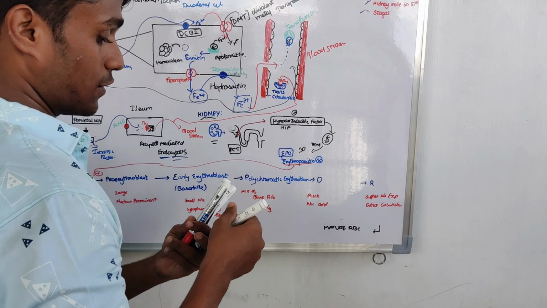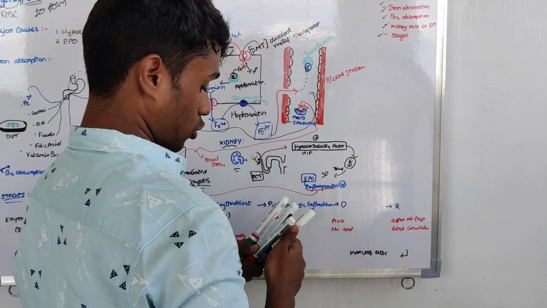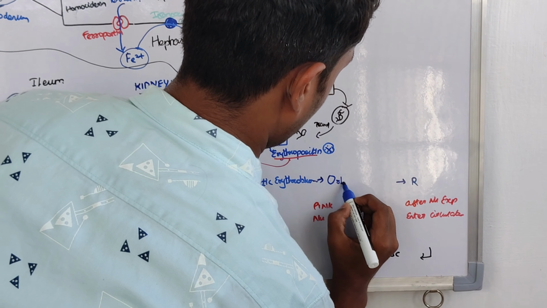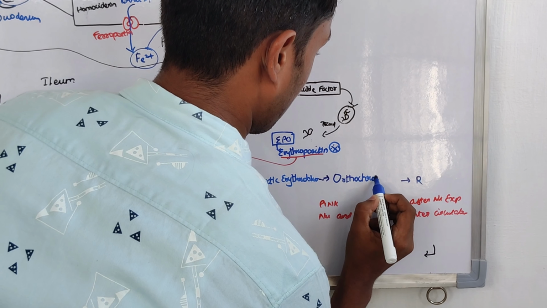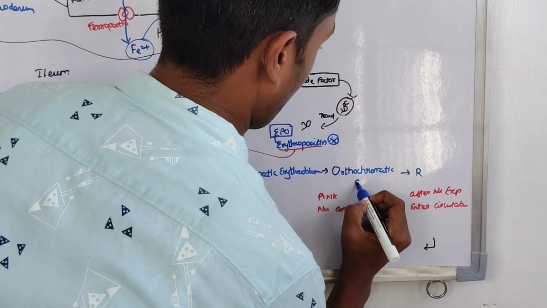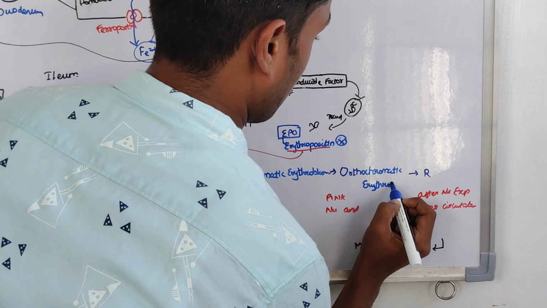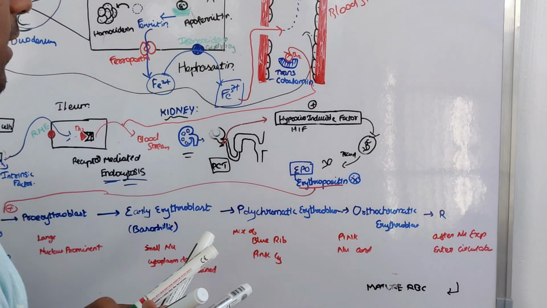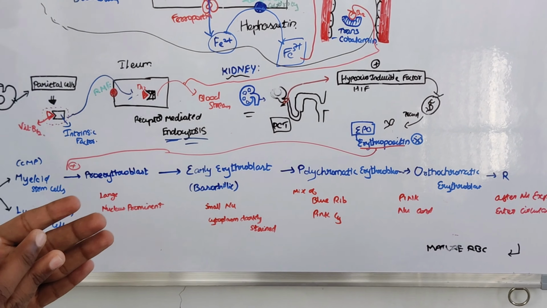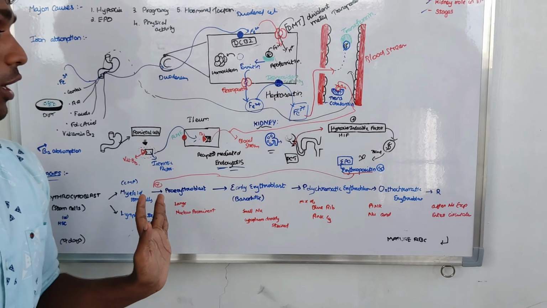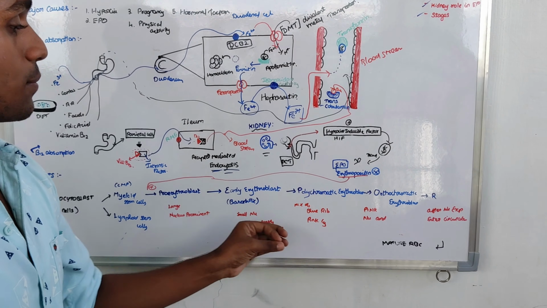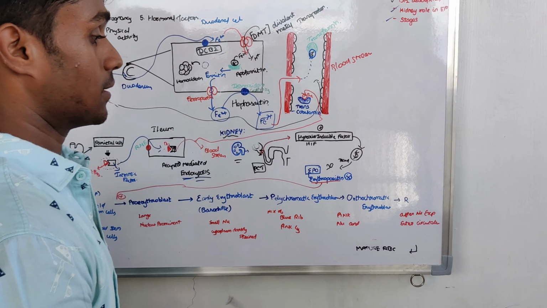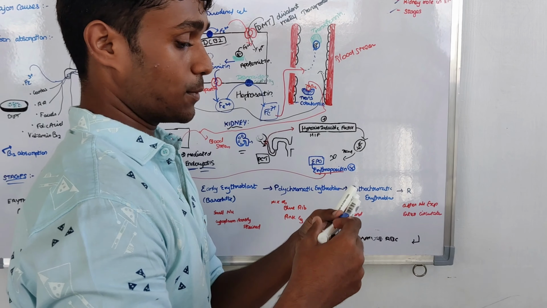Polychromatic erythroblast is transformed into orthochromatic erythroblast. This orthochromatic erythroblast is pink in color. The nucleus is almost deeply condensed. Earlier there was a prominent nucleus, then it progressively degenerates, getting smaller and smaller. It is almost condensed. In reticulocytes, the nucleus is completely absent. The nucleus is completely expelled.